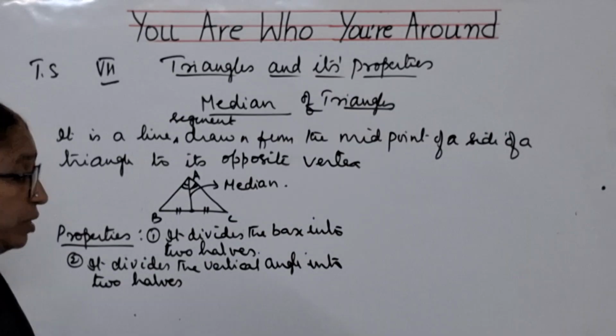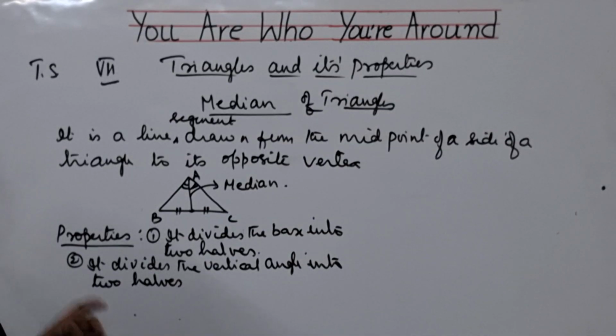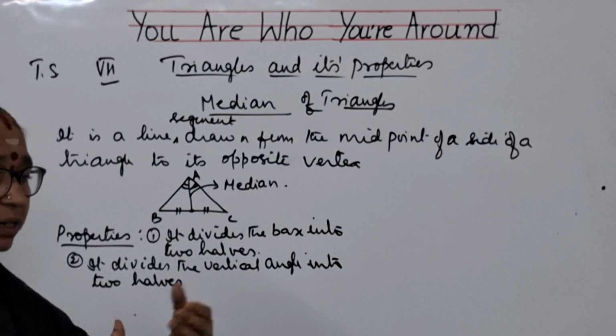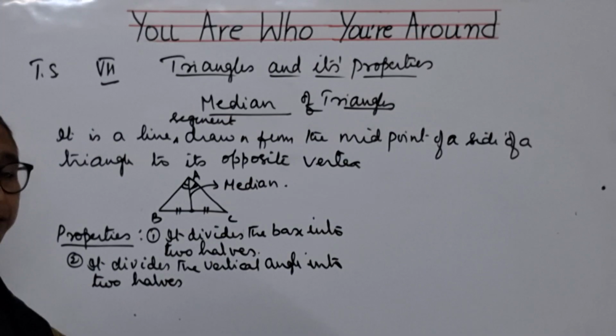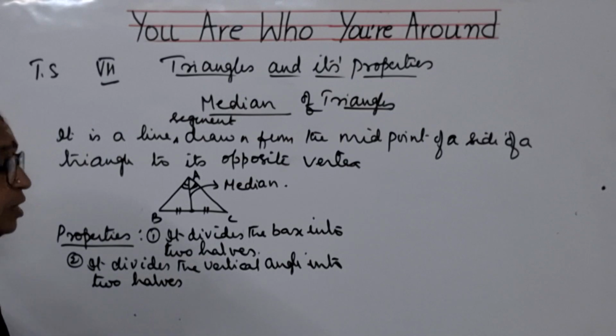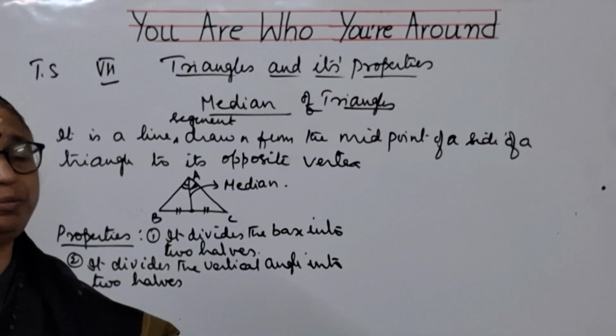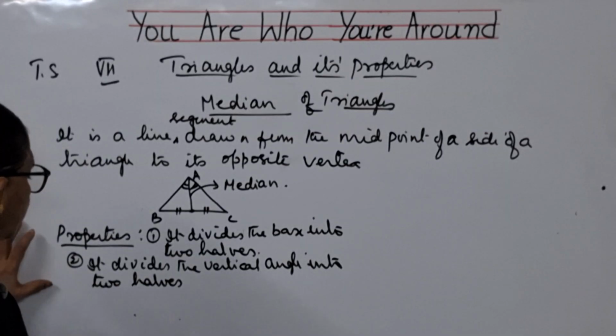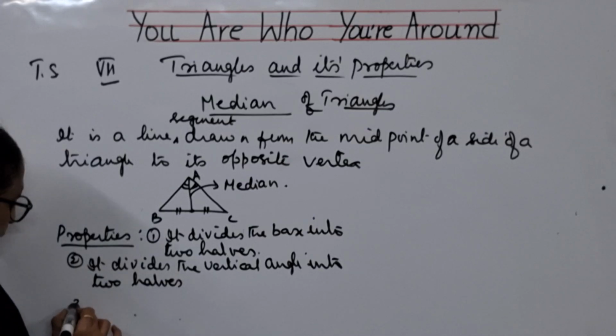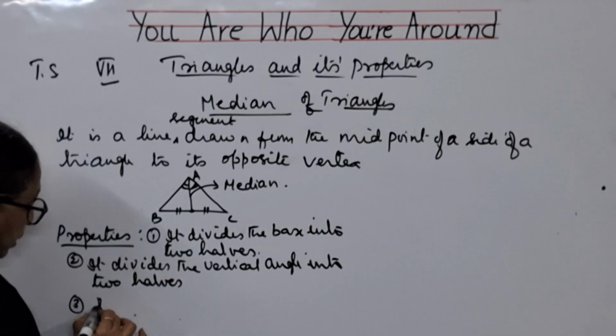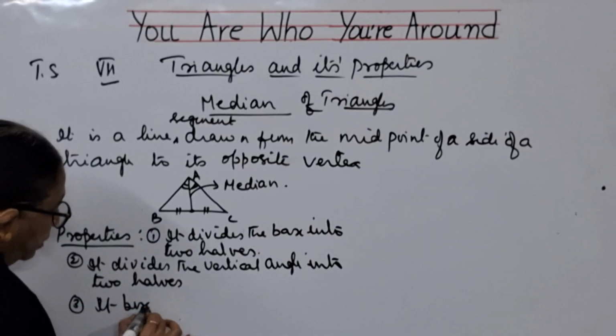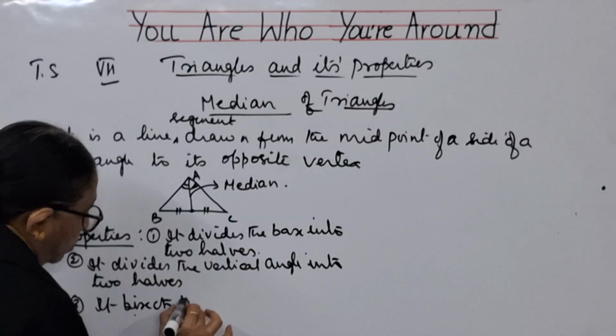Why am I teaching you this, children? This is very, very important for your higher classes geometry. When you are having a topic like median, you should know perfectly well about the median. That is why these points I am giving. And the third one, we can even say that it bisects the triangle.